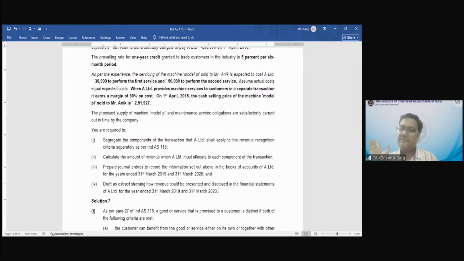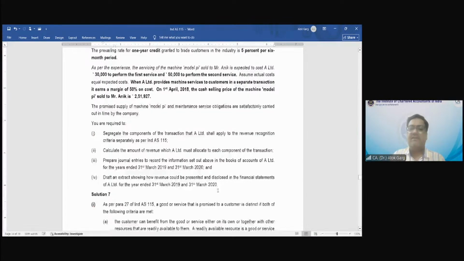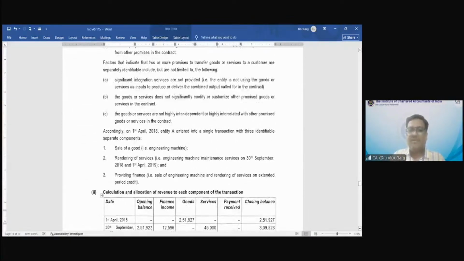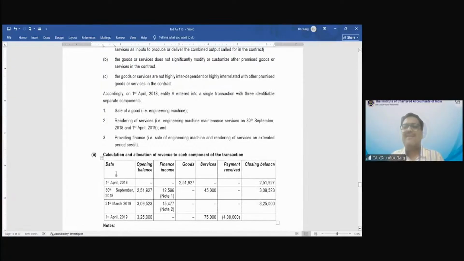Right. So in this question, one thing is very clear. There are 4 performance obligations: sale of machinery, first service, second service, and the finance income. These are the 4 performance obligations, right? You can say 3 also, or 4, but there are 4 things: first service, second service also. So goods, services, and finance income. Okay, this is right.